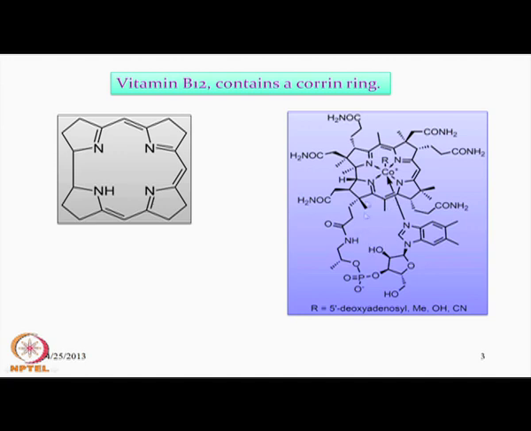Like myoglobin, it also binds to a nitrogen heterocycle, which is benzimidazole, not the imidazole, but a benzimidazole moiety. So, again the 5th position is coordinated through some chain type of thing, already connected to the ring through some phosphate backbone and the sugar unit. The phosphate backbone and the sugar unit control the corresponding binding to the imidazole ring.